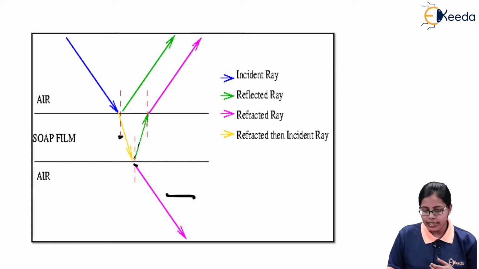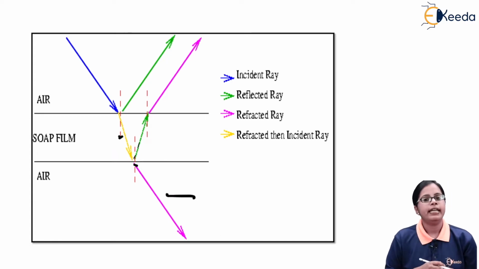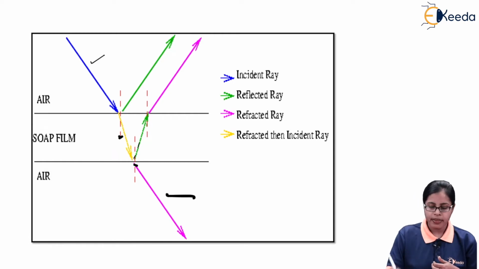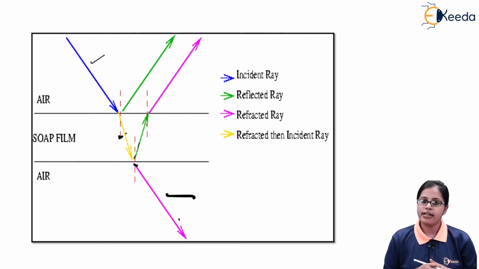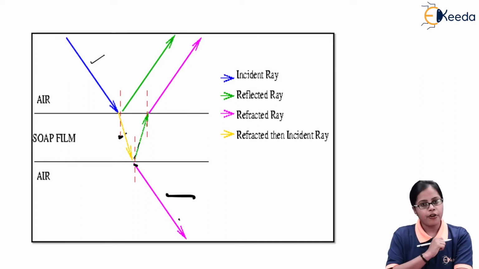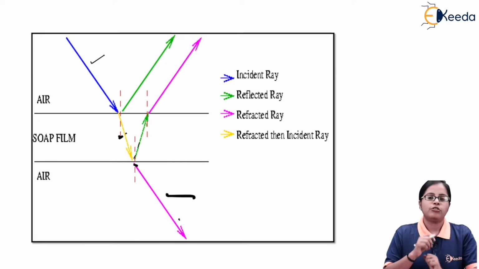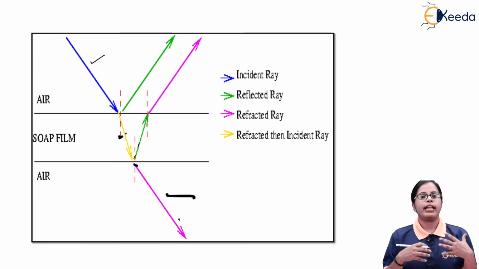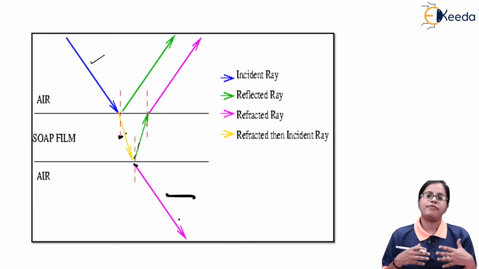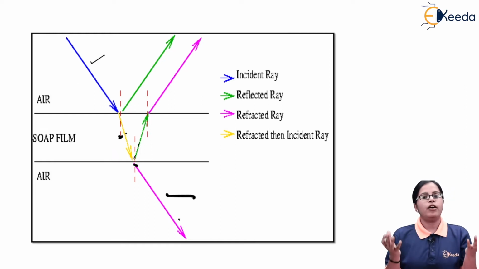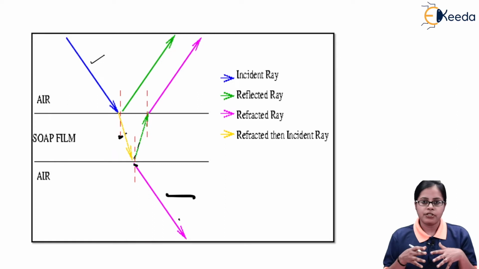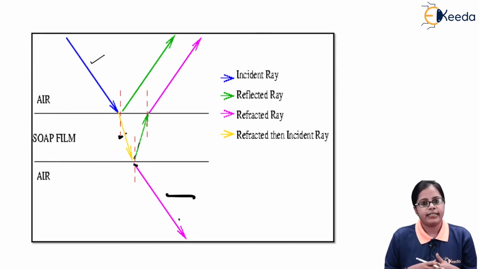So you can say this yellow ray of light indicates the refracted ray for one ray, or for this ray it is behaving as an incident ray because this pink ray of light is coming from the yellow one. So that means we can have multiple reflections and multiple refractions, but we allow the rays of light which are coming from the thin film to overlap or superimpose, giving us either constructive interference or destructive interference.